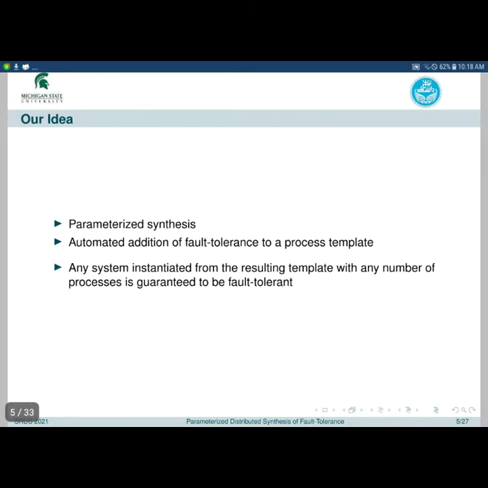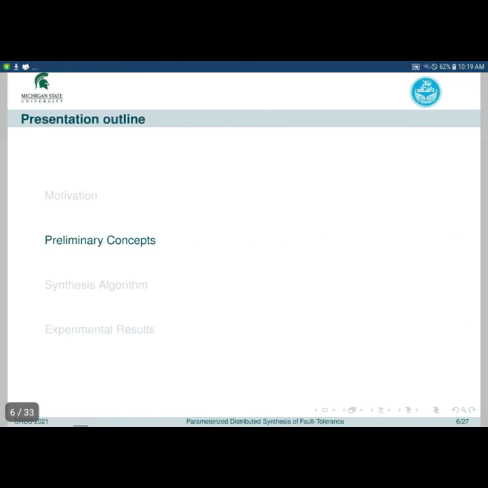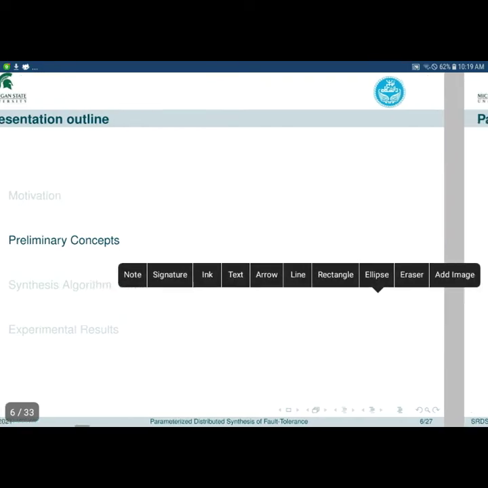So the idea is to propose a parameterized synthesis where fault tolerance is added to a process template, and the goal is that any protocol instantiated from the resulting template, for any number of processes, is fault tolerant. So let's have a brief discussion of the preliminary concepts.